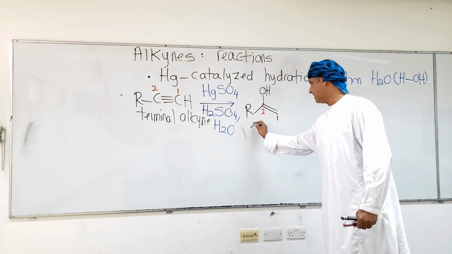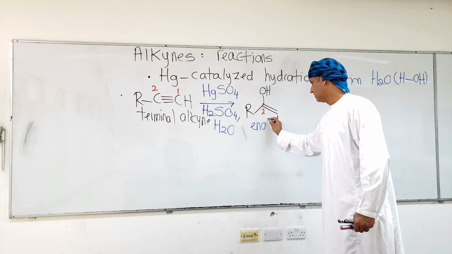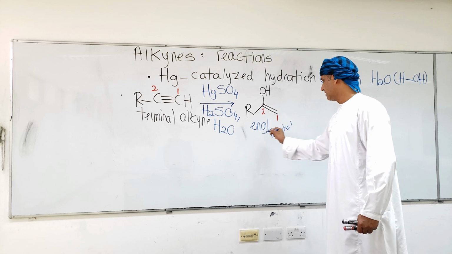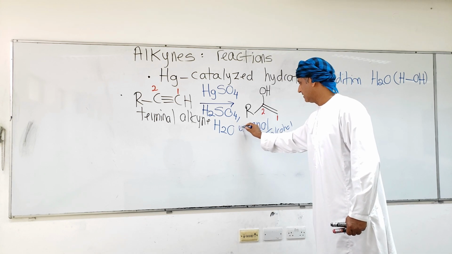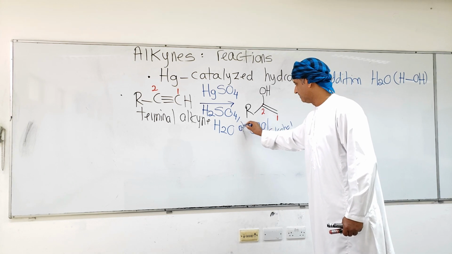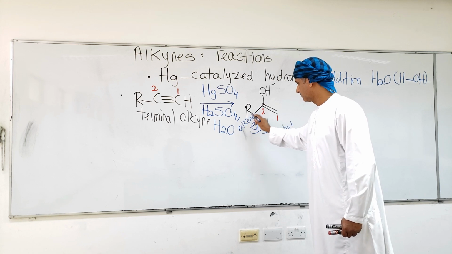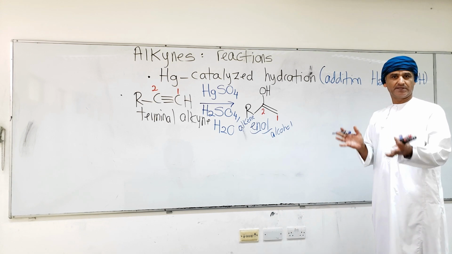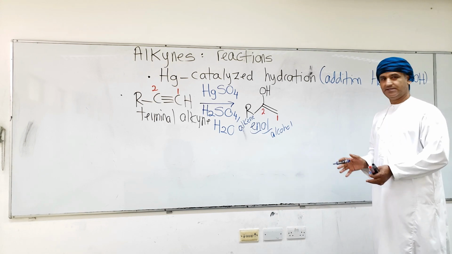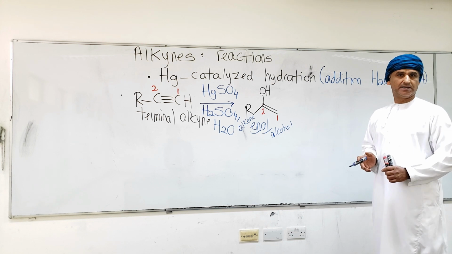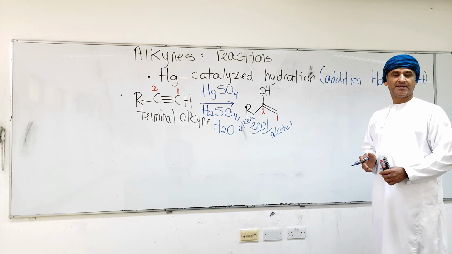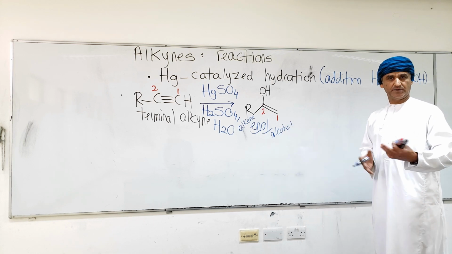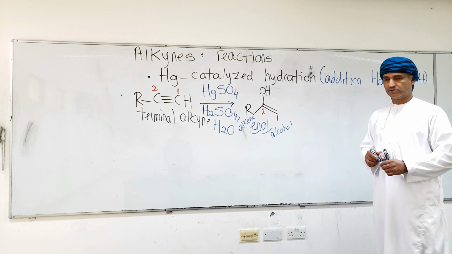So ol indicates an alcohol, and ene indicates an alkene. Enyne, like before, is a compound with a double bond and a triple bond. Diyne is a compound with two carbon-carbon triple bonds. Diene is a compound with two double bonds. This is enol, a compound with a carbon-carbon double bond and a hydroxyl group.